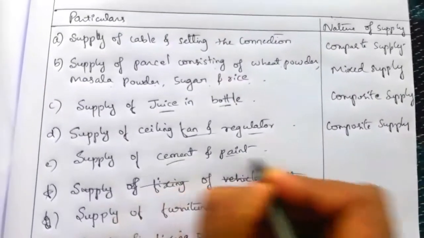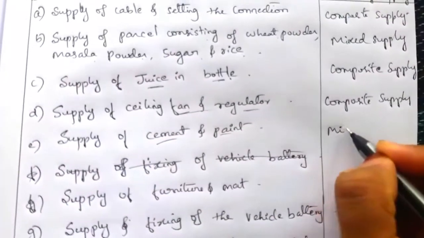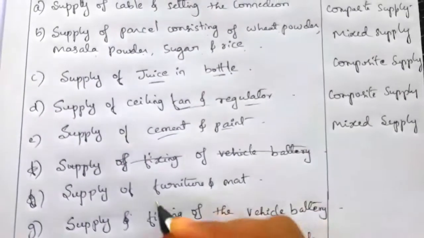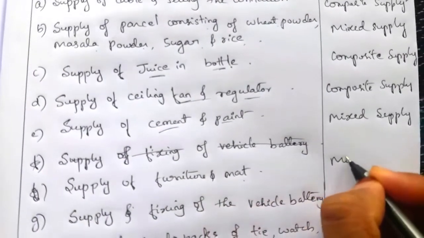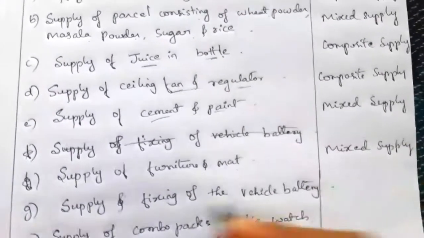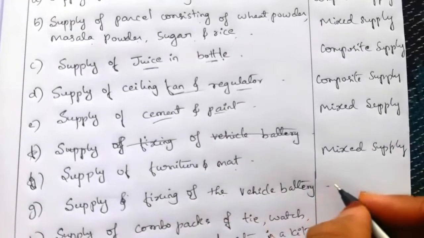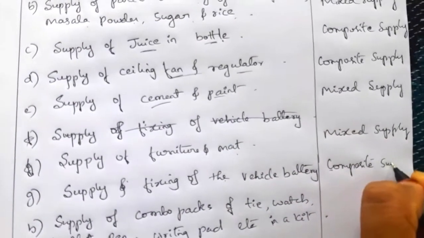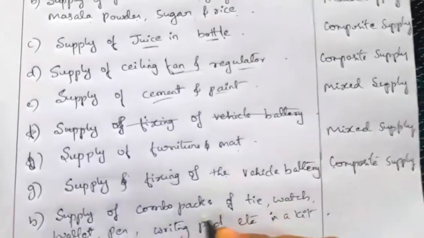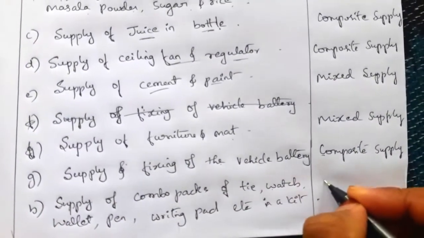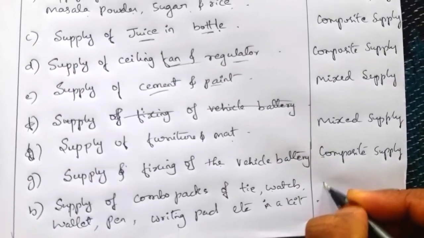Cement and paint can be sold separately, so mixed supply. Furniture and mat sold separately, so mixed supply. Fixation of vehicle battery is a composite supply. Combo packs of tie, watch, wallet, pen can be sold separately, so mixed supply.